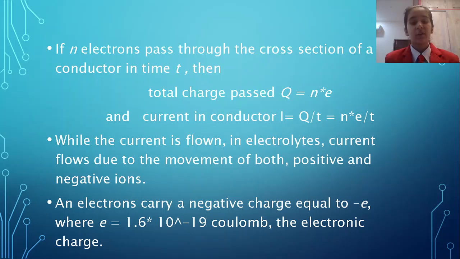If n number of electrons pass through the cross section of a conductor in a time t, then the total charge passed is Q is equal to n multiplied by e, where n is the number of electrons. The current in the conductor is I is equal to Q by t, that is, n multiplied by e upon t. While the current flows in an electrolyte, it flows due to the movement of both positively and negatively charged ions. The charge on an electron is 1.6 multiplied by 10 raised to the power minus 19 coulomb.